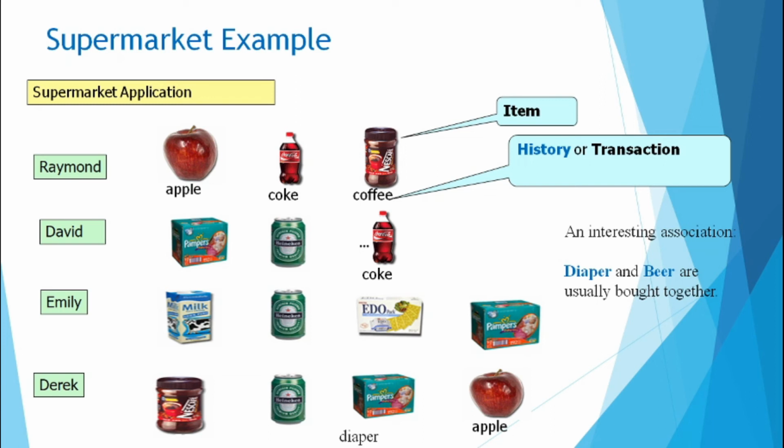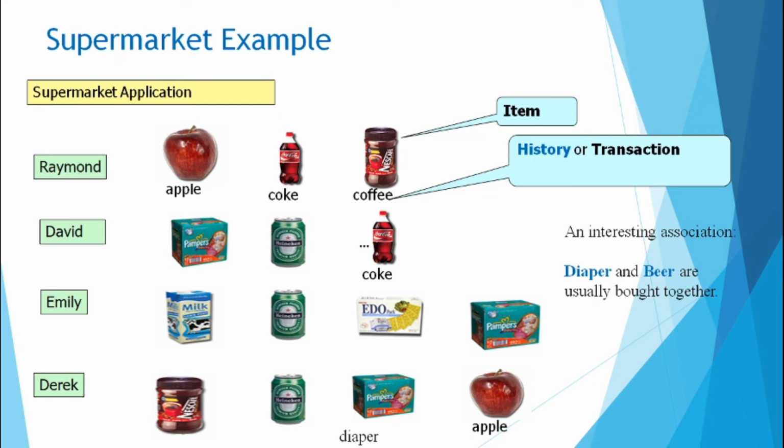You can see whenever they are buying diapers, they are also purchasing beer. It is a real survey, done in a foreign country, not in India. So whenever you are going to order diapers, you have to check the stock of beer cans also. That is the association it tells.